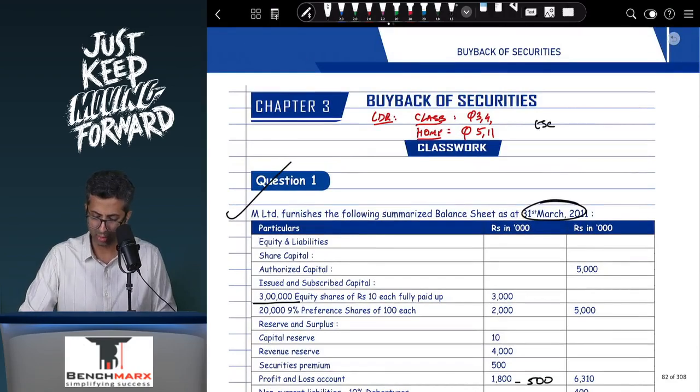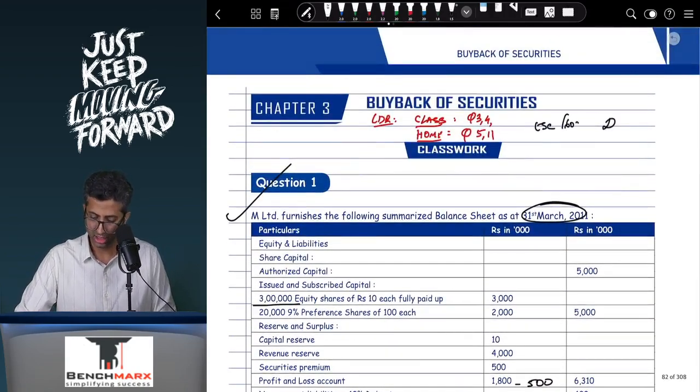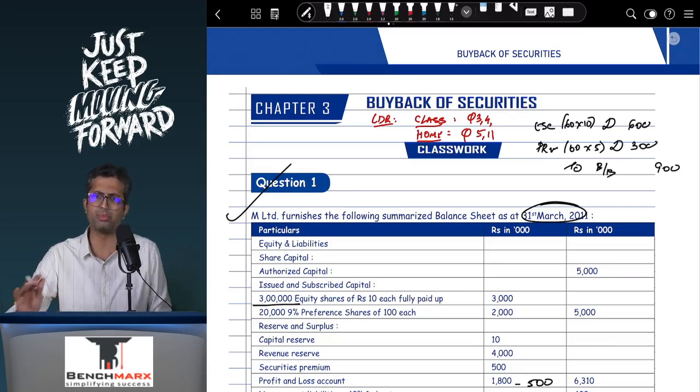So I will say equity share capital account debit 60,000. Let's say in thousands this is 60 into 10. So this is 600. Premium on redemption. This is 60,000 into 15 minus 10, this is 5. This is 300. So you will have a share buyback account 900. Then share buyback account debit to bank 900.